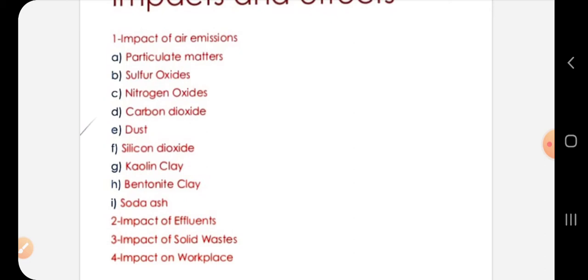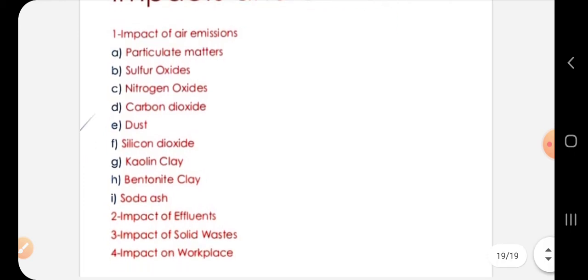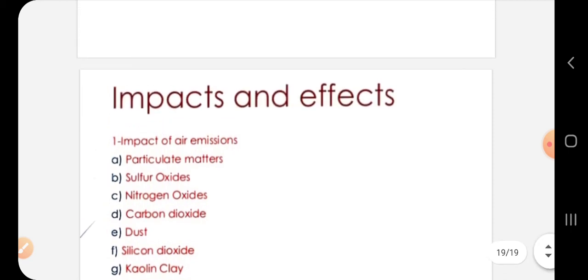When these gases are released in air, or these clays in water, without proper disposal, they can be serious health hazards to those nearby. If it is air pollution, it can harm, and if it is a nearby river or water body, then it can be a potential health hazard to the people using water from that source. These are the impacts and effects which should be solved and kept as minimum as possible.